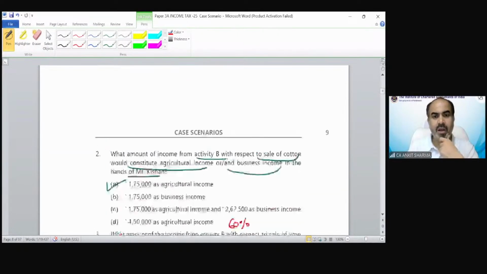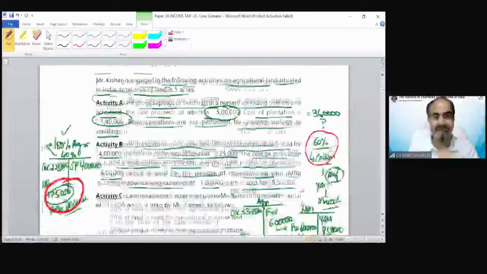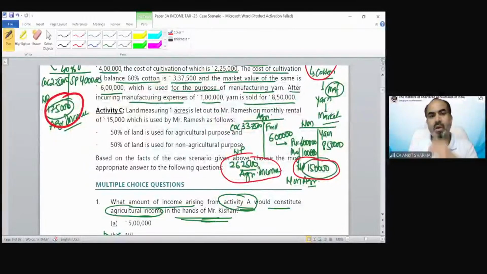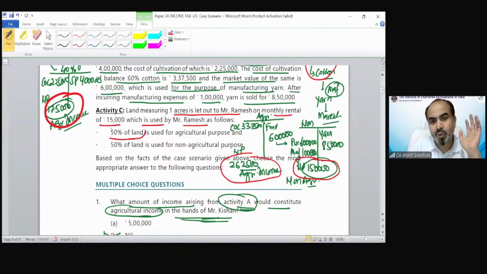Okay. Now the C case, the C activity, land measuring 1 acre is let out to Mr. Ramesh on a monthly rental of 15,000, which is used by Mr. Ramesh as follows. So we have let out our land to Mr. Ramesh at the rent of 15,000 per month, out of which 50% land is used for agricultural purpose by Ramesh and 50% land is used for non-agricultural purpose.